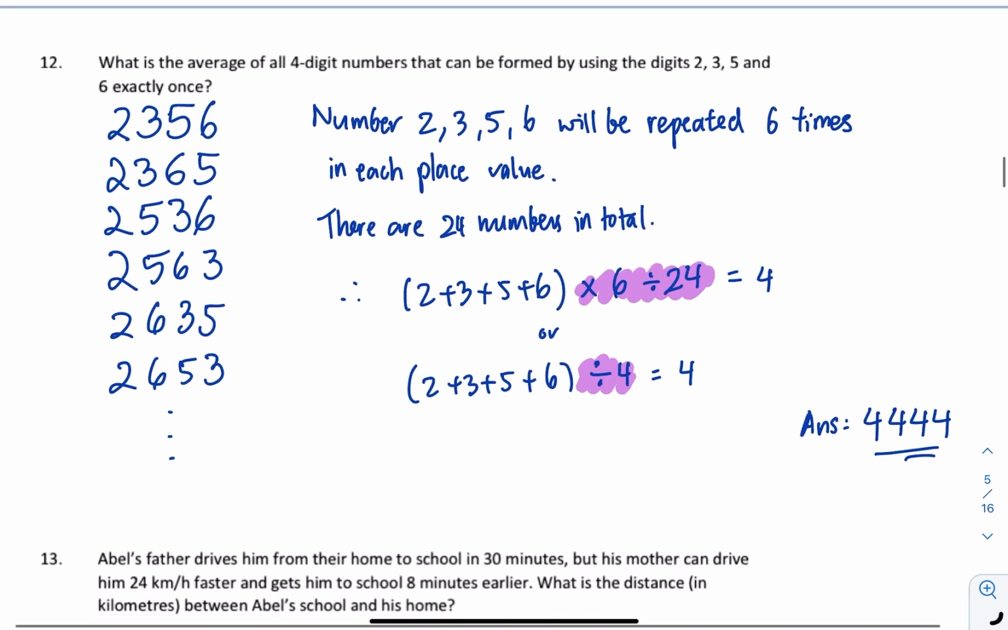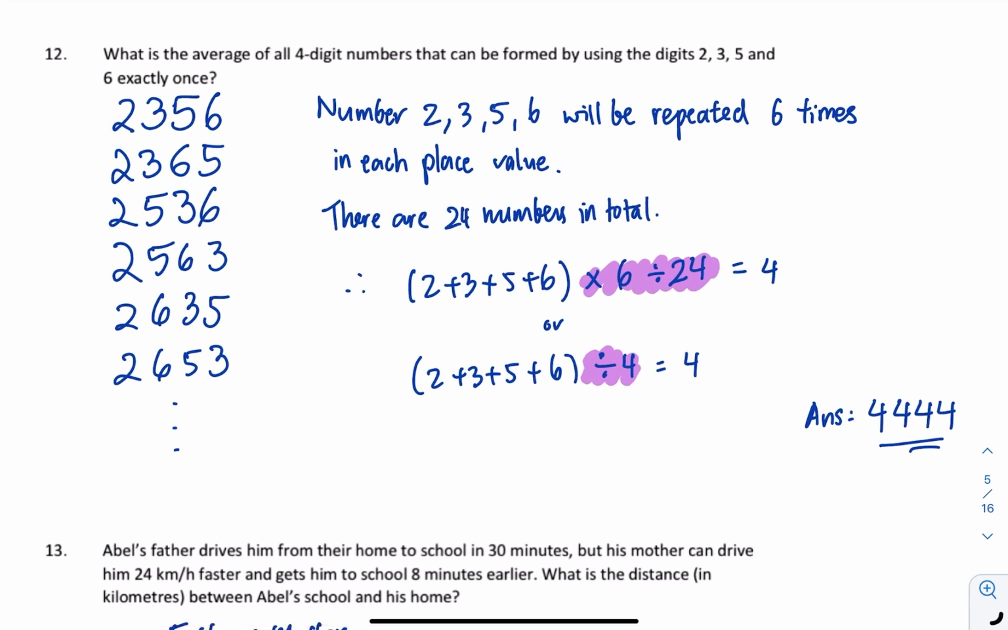Next, what is the average of 4-digit numbers that can be formed using 2, 3, 5, and 6 exactly once? In this question, you always need to observe that digits 2, 3, 5, and 6 are repeated the same number of times in each of the place values. So for this example, there will be 24 numbers in total, and each of 2, 3, 5, and 6 will be repeated 6 times.